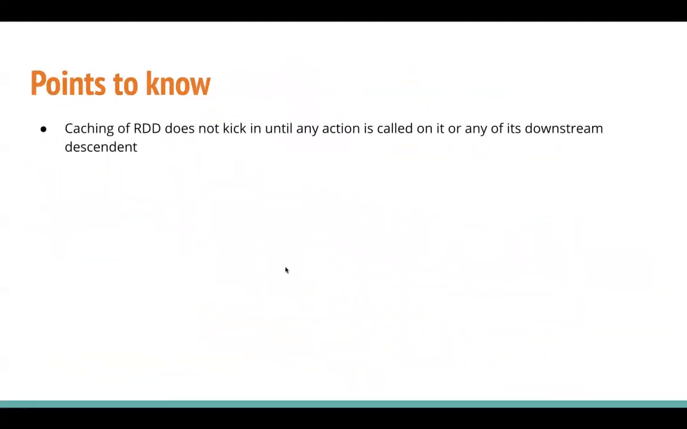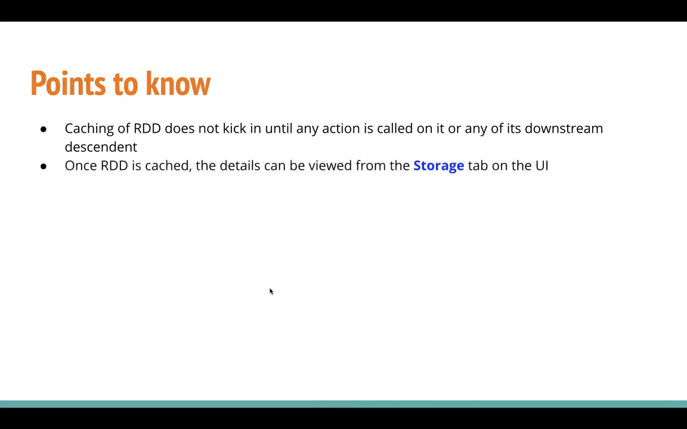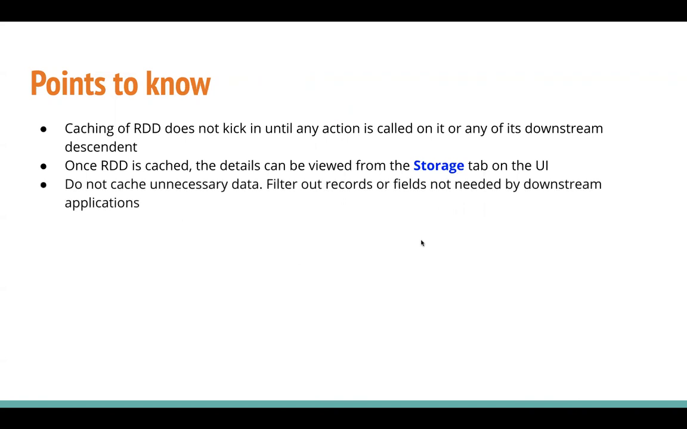So what we have seen is caching of an RDD does not kick in until any action is called either on it or any of its downstream descendants. Once the RDD is cached, we will see that in the hands-on in the next video, you will be able to see the size of the cached RDDs and which RDDs are cached from the storage tab of the UI. Remember, in the UI, there are different tabs: jobs, stages, executors, environment. Storage is also one of the tabs we will visualize in the coming video, in the next lesson itself.